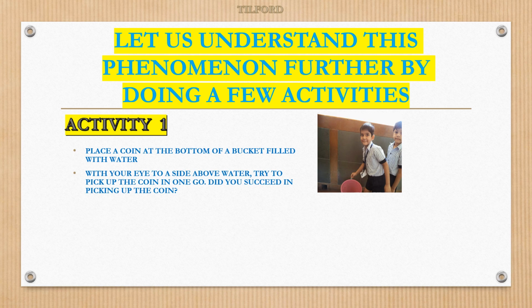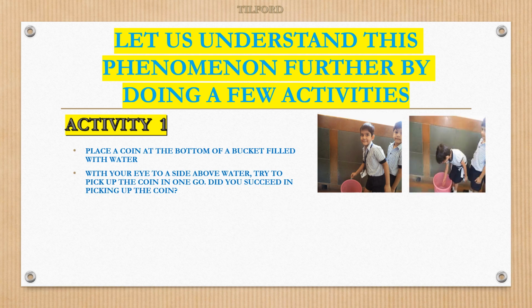What must you do? Try to look at the coin from the side above the water, not normally, and try to pick up the coin in one go. Here you can see a girl trying to pick up the coin in one go.